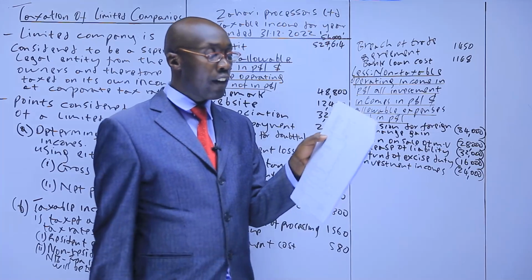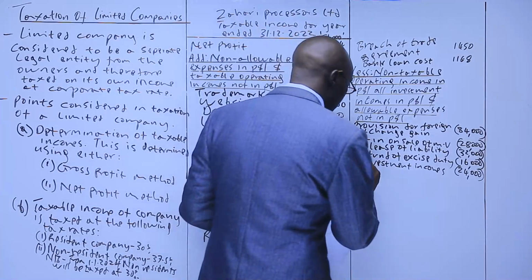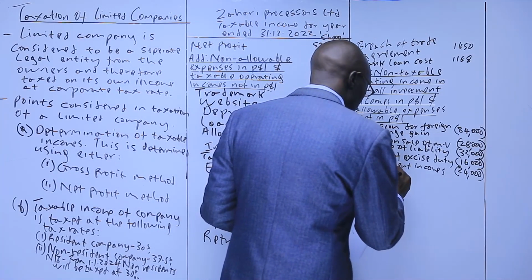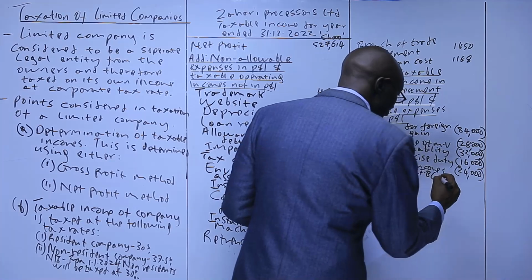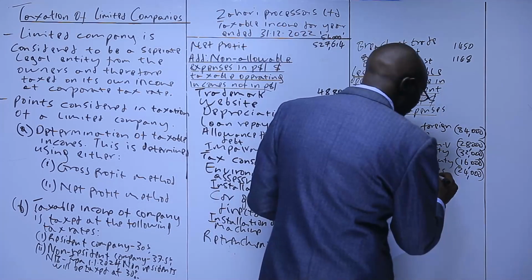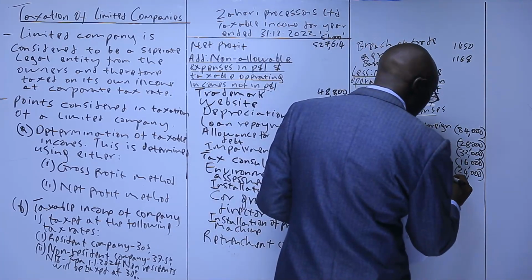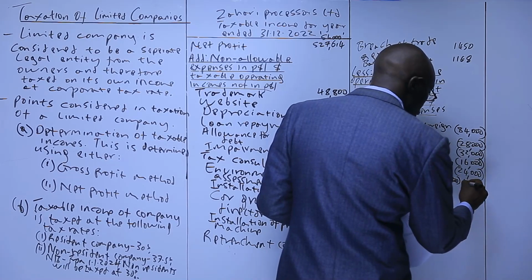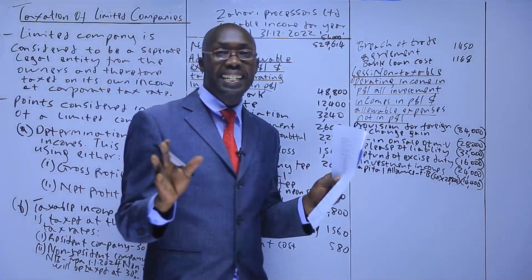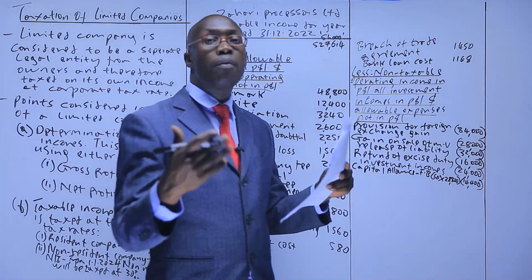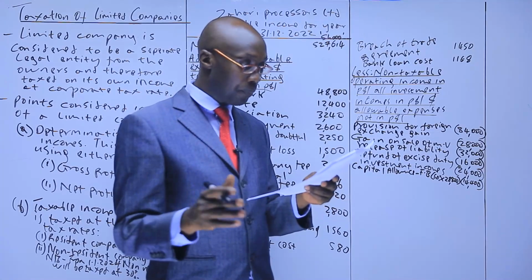So we start with the first one, factory building. Factory building you claim at the rate of 50%. So capital allowance on factory building. In short, I'll write FB, factory building, which we said is being used for manufacturing, it is 50% of 28,800. That will be 14,400, the capital allowance. And we say that whenever you are claiming 50%, you don't consider the time. You claim for the full year, even if it's 1 day. The other rates, 25, 10, are the ones where you consider time.